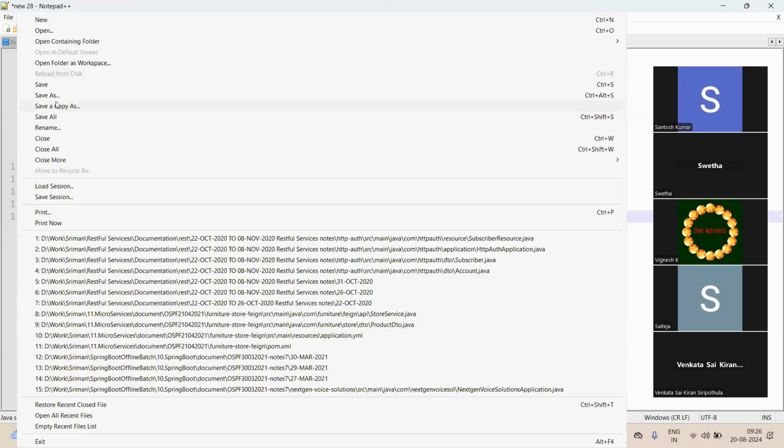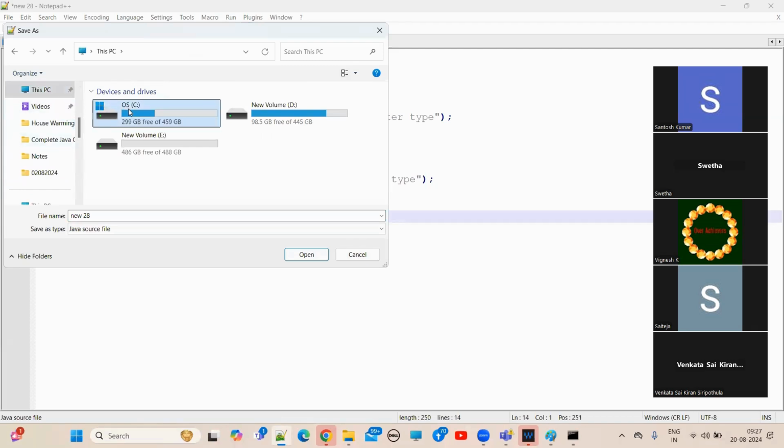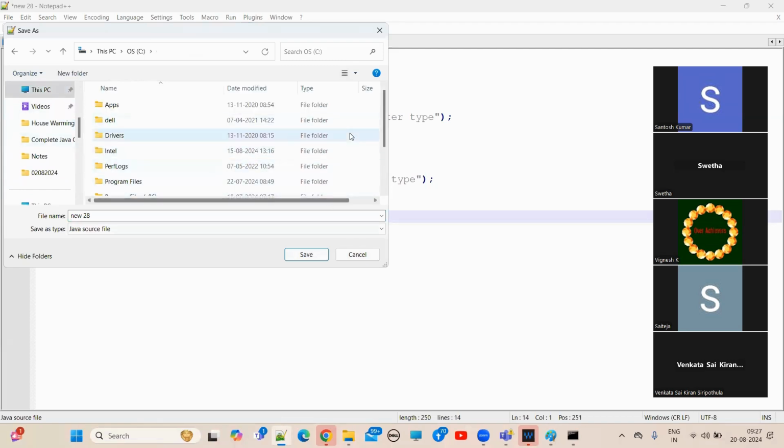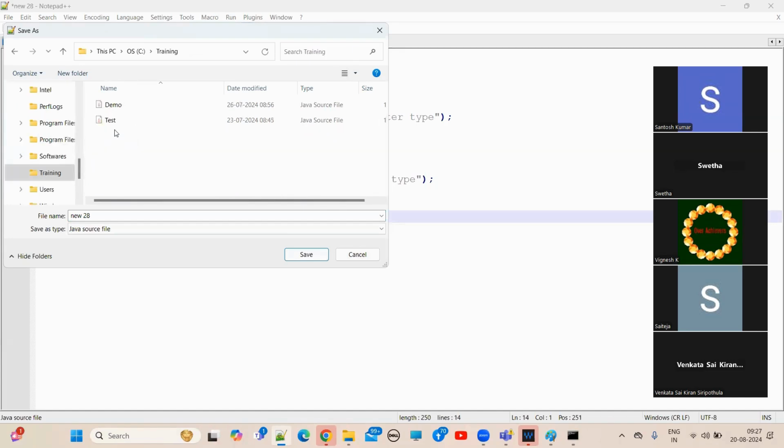Where do I want to save? Let's suppose in the C drive. I think that time we saved somewhere, right? This PC, C drive, Training. Okay, let me save here.